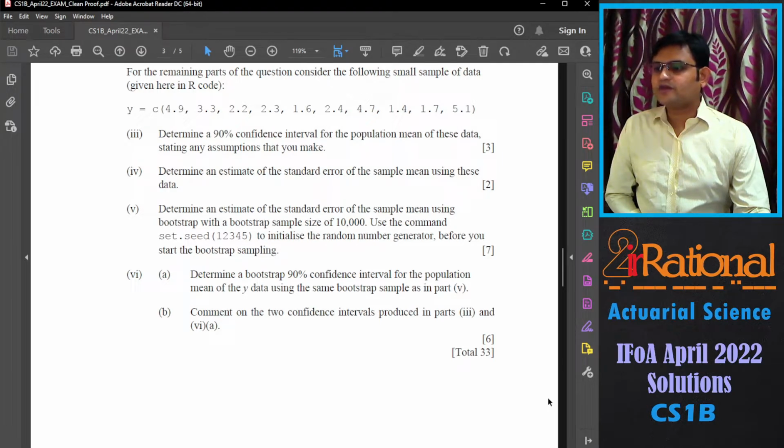6th A, determine a bootstrap 90% confidence interval for the population mean of the Y data using the same bootstrap sample as in part 5. So we are going to use quantile, and B part, comment on the two confidence intervals produced in part 3 and 6A.